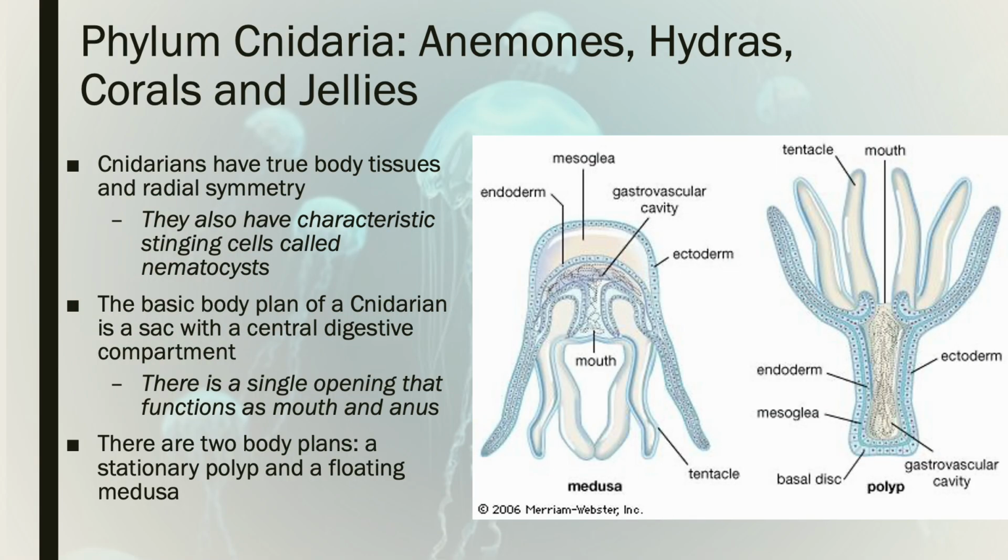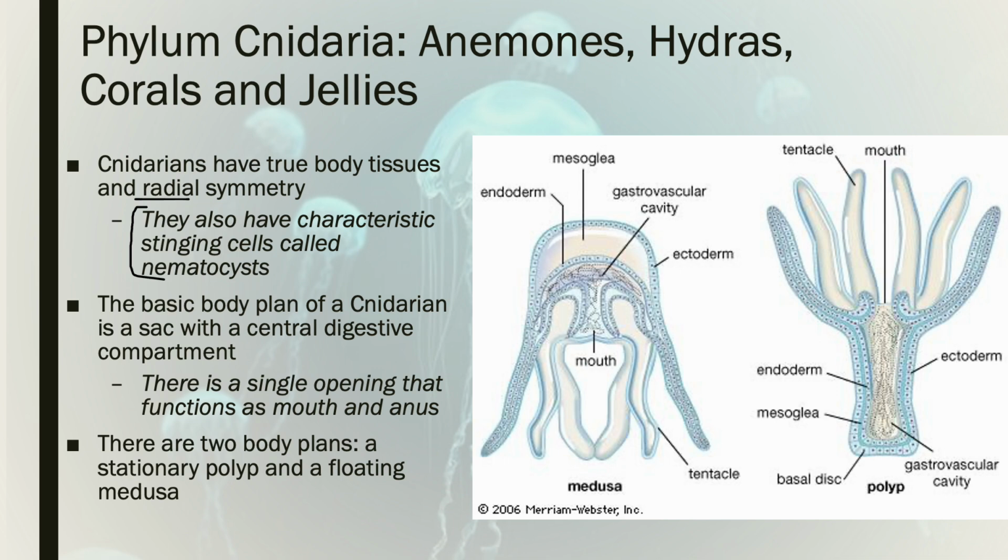Our second phylum, the cnidarians. The C is silent, so phylum Cnidaria. Things like anemones, hydras, corals, and jellies. So these are animals. We have true tissue now. We have true body symmetry, so these are all radially symmetric organisms. And they all share these nematocysts, or the stinging tentacle cells.